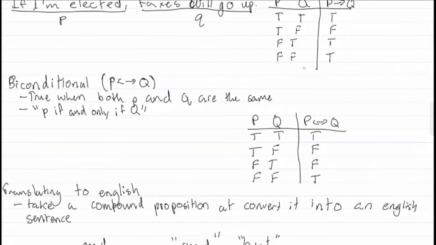Now, I'll go over the biconditional operator. This is true when both P and Q are the same. So here we can see the truth table for it, which just shows that both of them have the same value, therefore it is true. So let's just do a quick example for this.